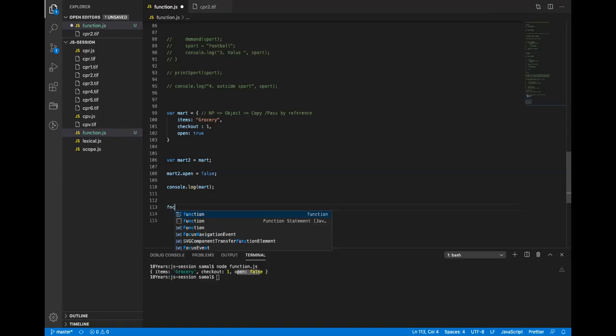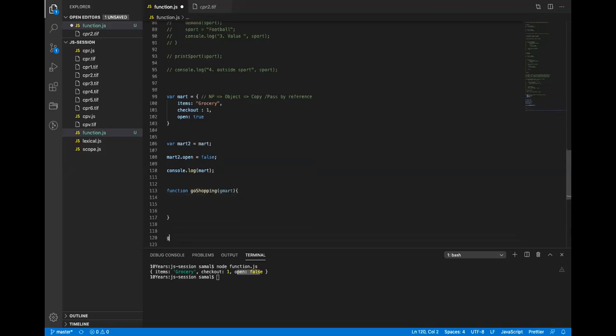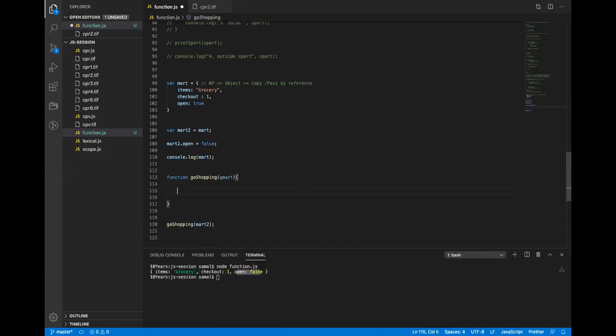So let's say I have a function. I'll call it goShopping, and it takes a parameter, let's say gmart. I call the function goShopping and pass the value mart2. And if I print the value here with console.log, gmart.